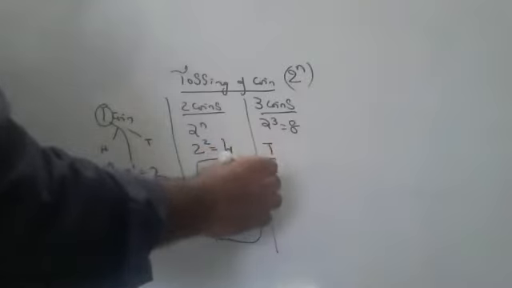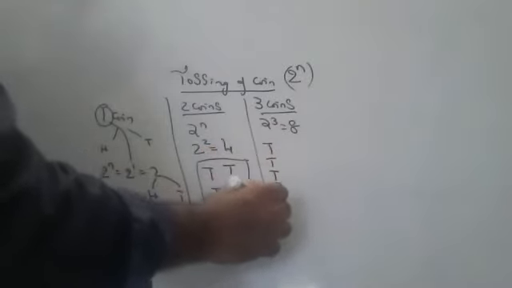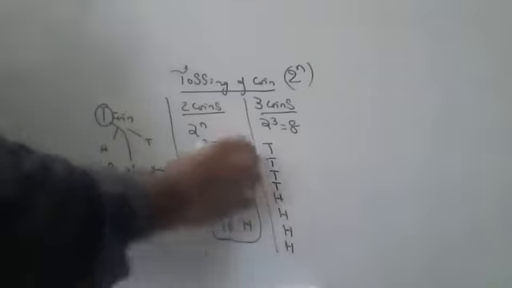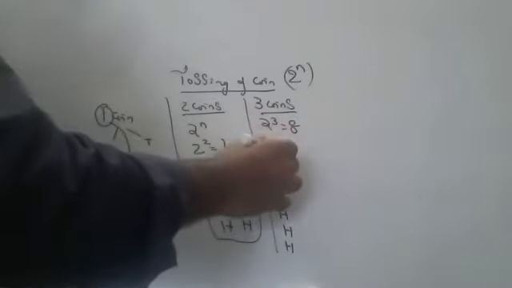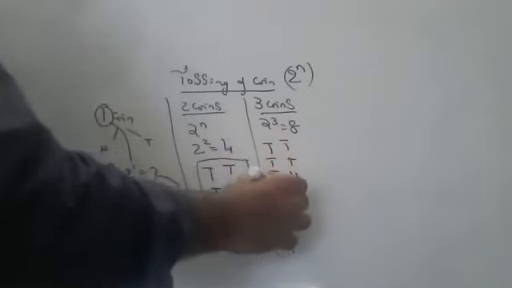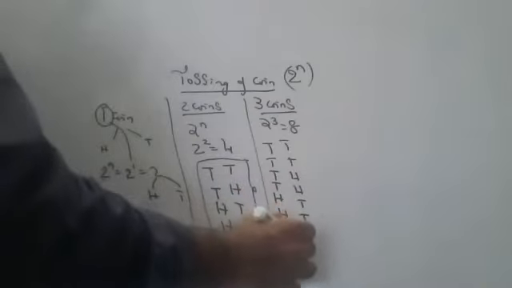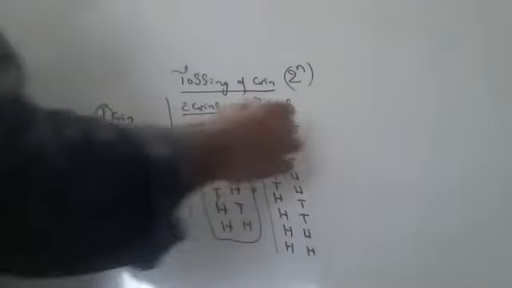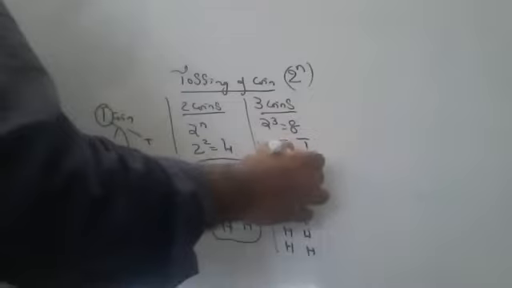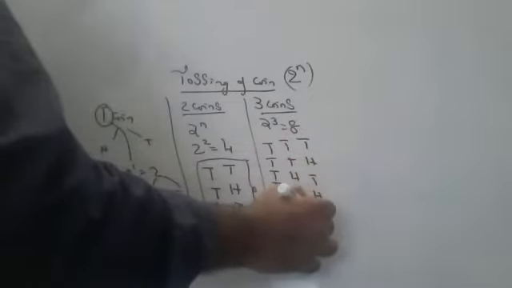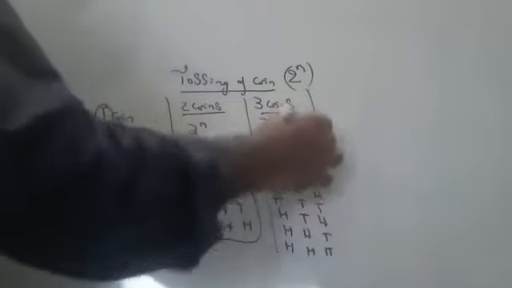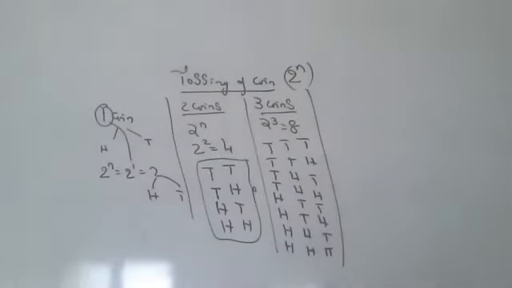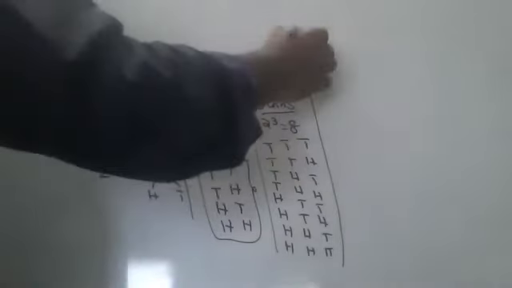T, T, T, T, H, H, H, H. 4 times, 4 times. Now T, T, H, H. T, T, H, H. 2 times, 2 times. Now one time, one time: T, H, T, H, T, H, T, H. See, all probabilities have come. It is an easy method to write, children, because we can't imagine all the probabilities.